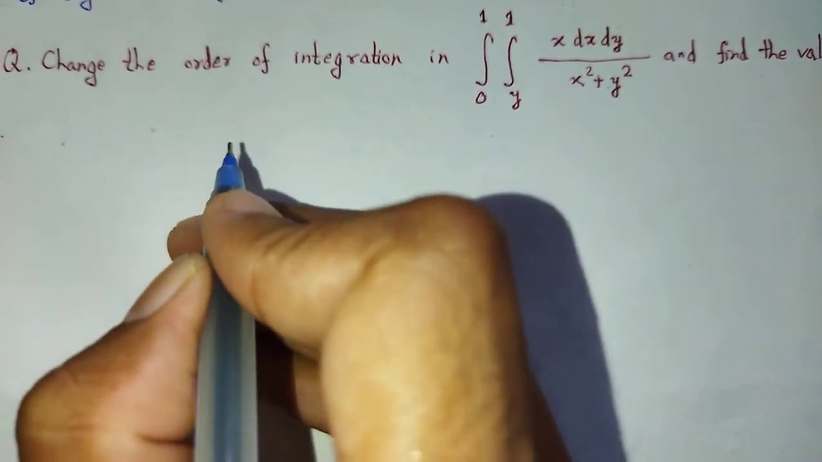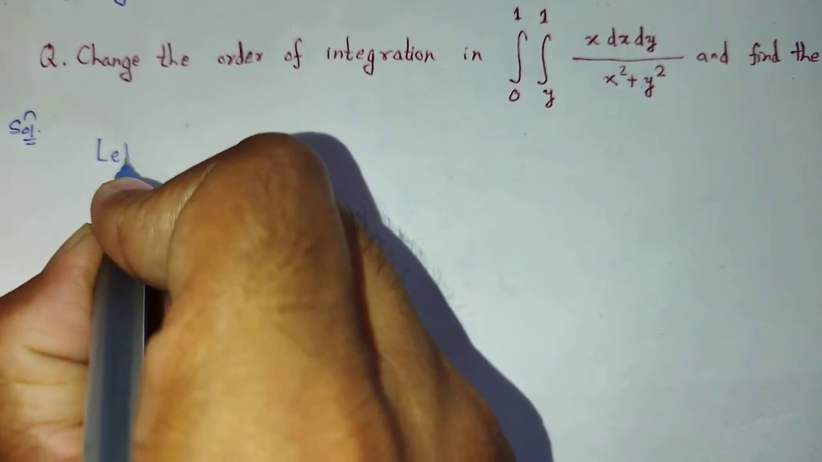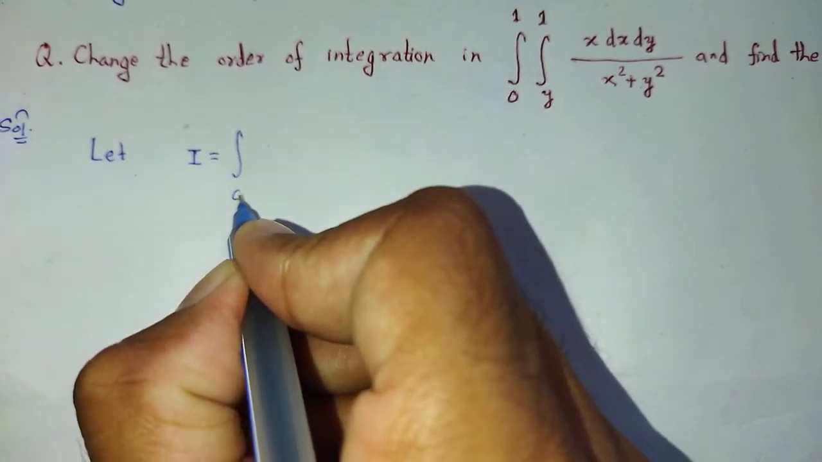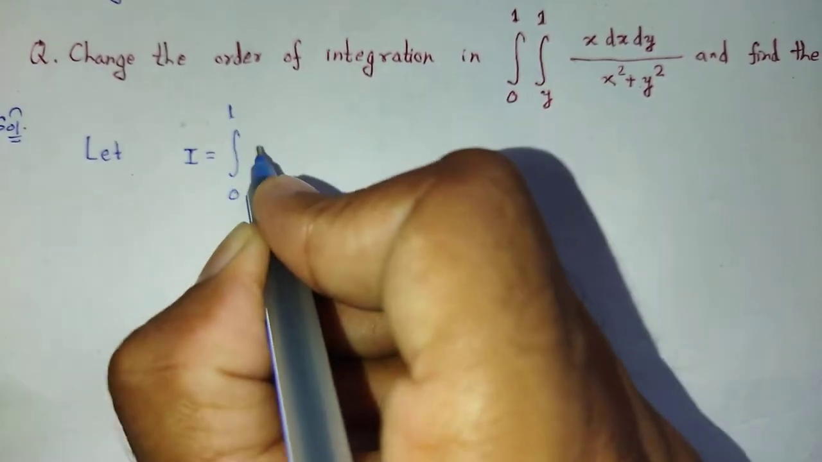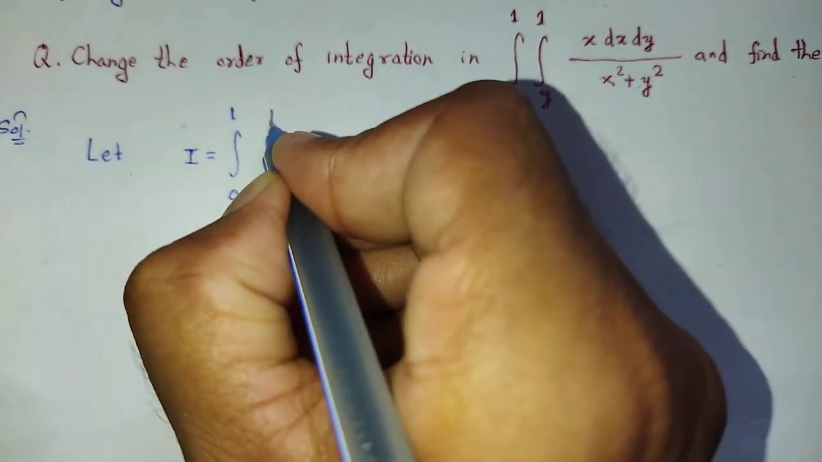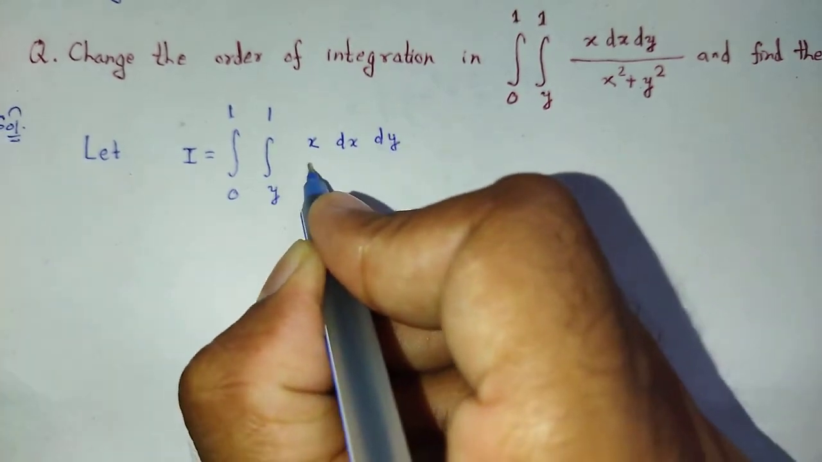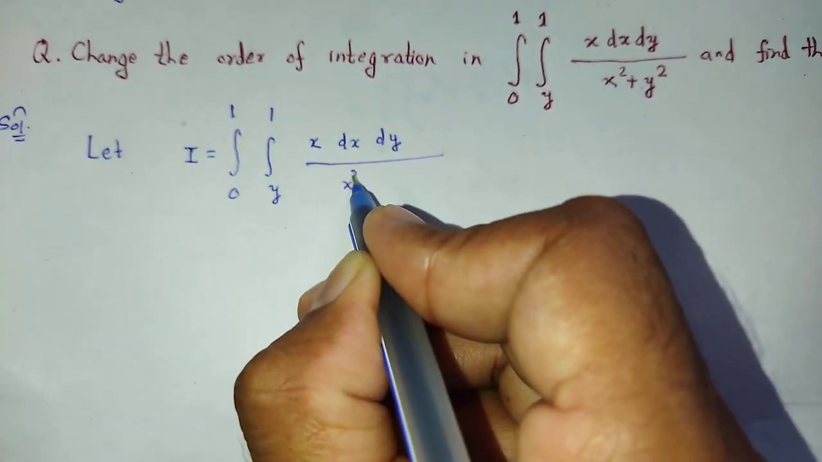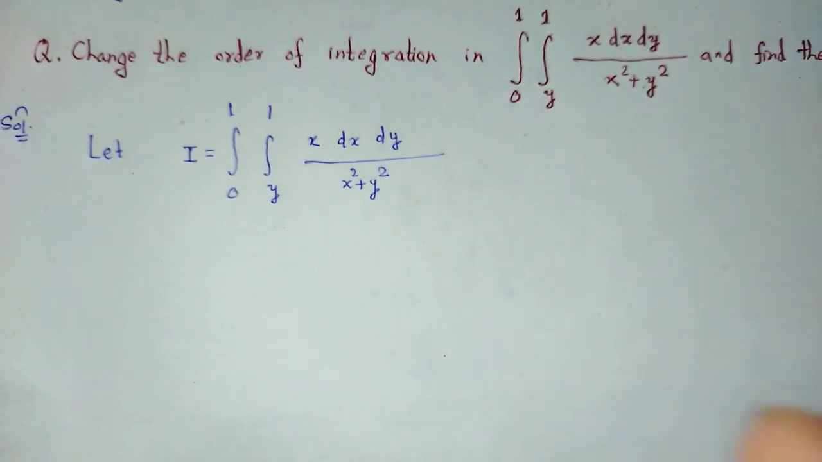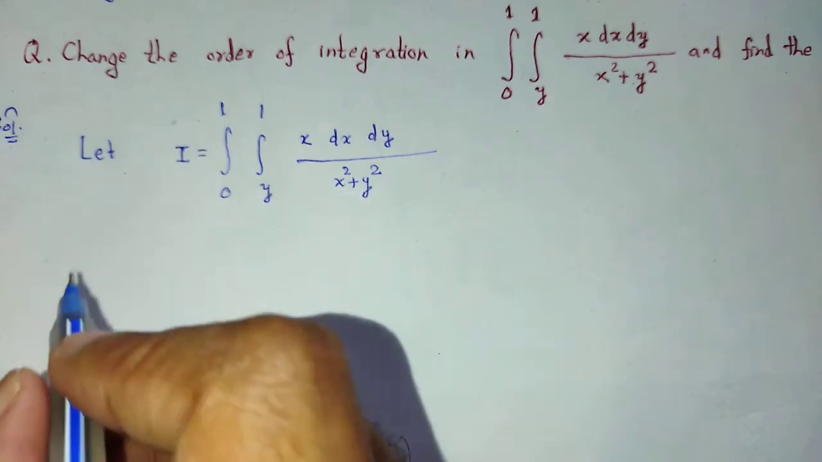Let I is equal to the integration from 0 to 1, integration from y to 1, x dx dy divided by x square plus y square.